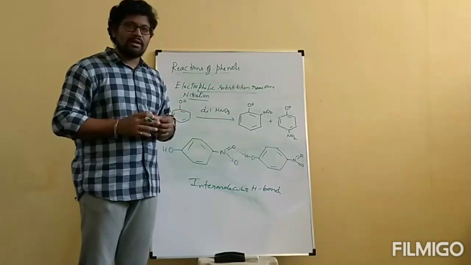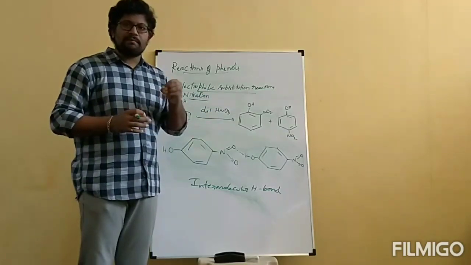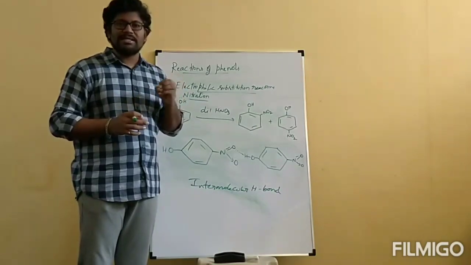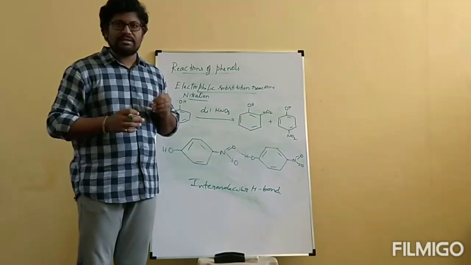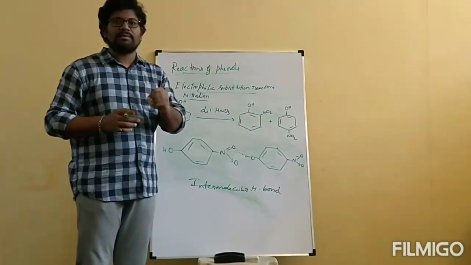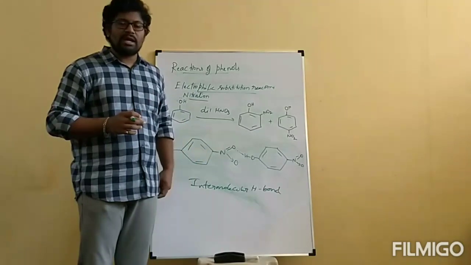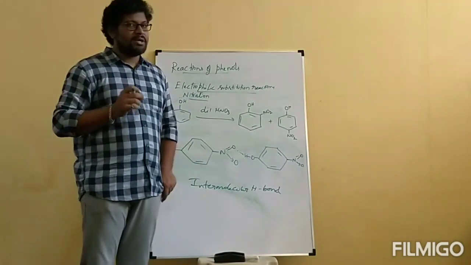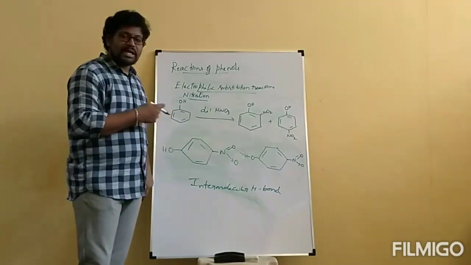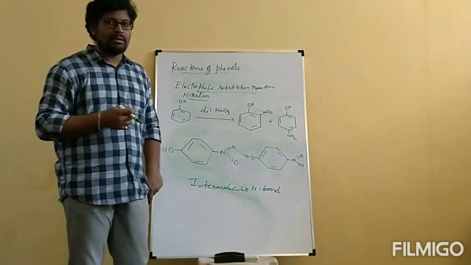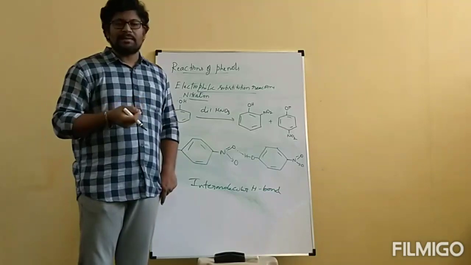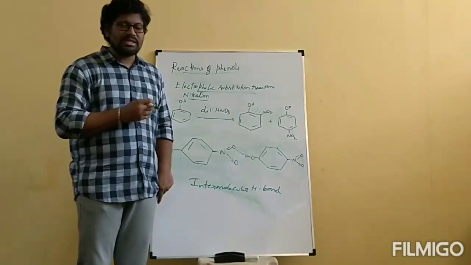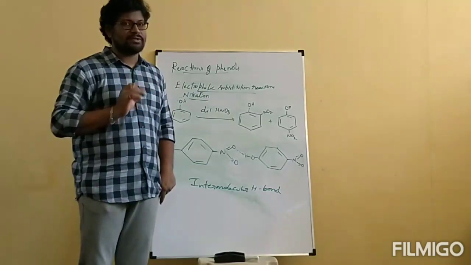Ortho-nitrophenol and para-nitrophenol we can separate by using the process called fractional distillation, as they are highly differentiated by boiling points because of the difference in intramolecular hydrogen bond and intermolecular hydrogen bond. Ortho-nitrophenol will form intramolecular hydrogen bond, para-nitrophenol will form intermolecular hydrogen bond. Because of this difference in boiling points, we can separate ortho-nitrophenol and para-nitrophenol easily. I think you understood this one. This is completely depending on intermolecular forces.